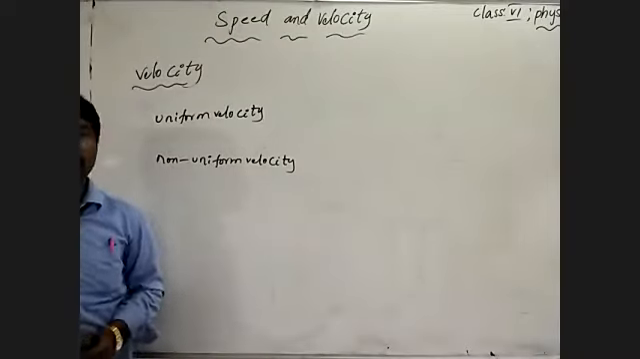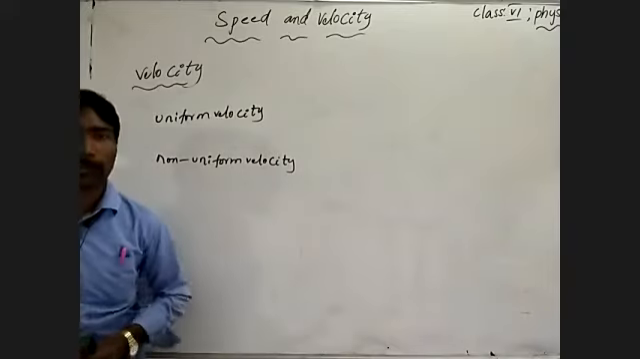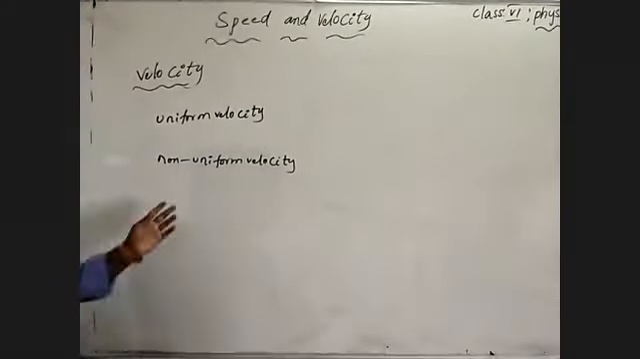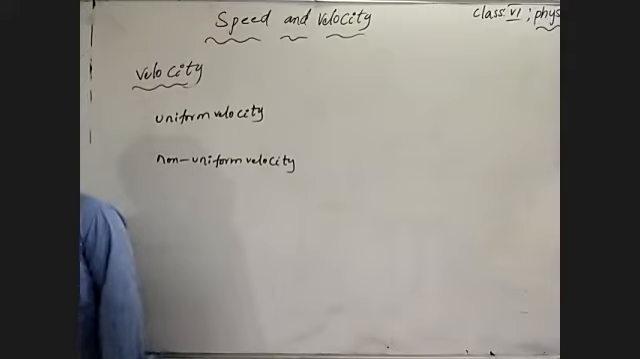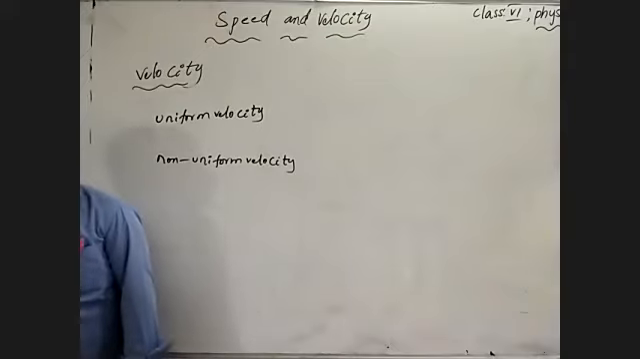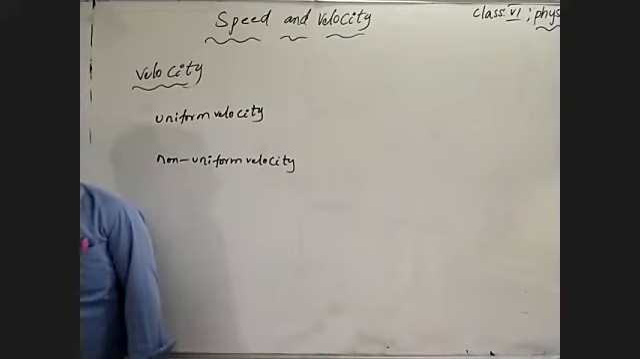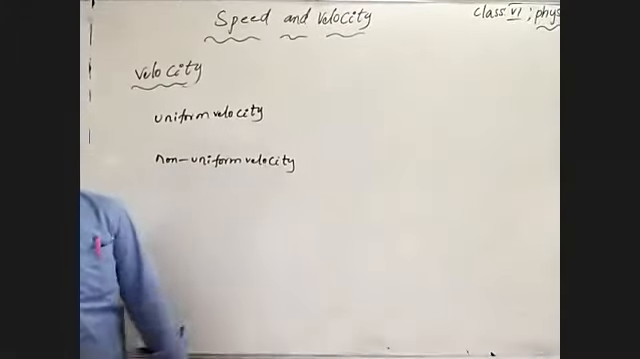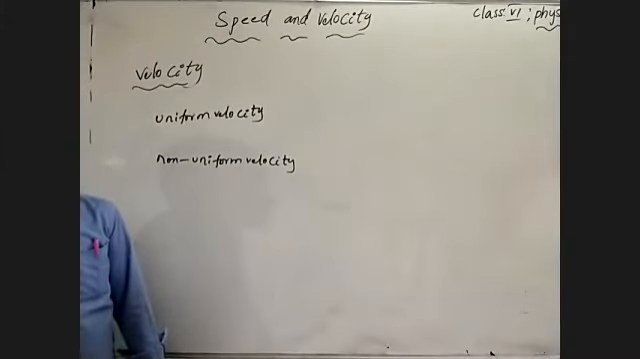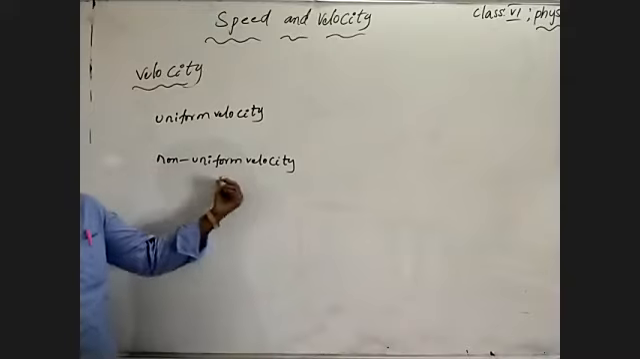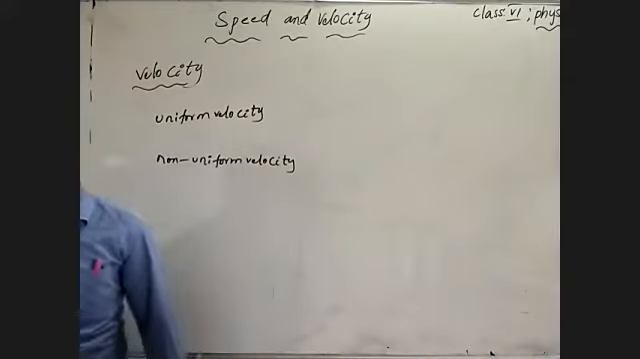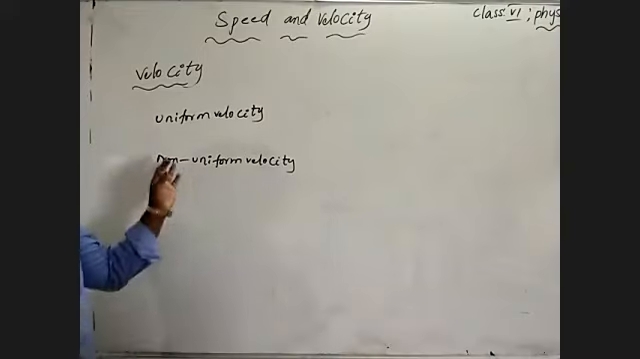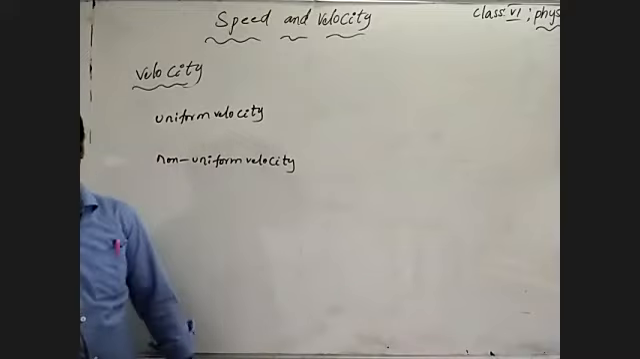Now non-uniform velocity. The body which does not cover equal displacement in given equal intervals of time is considered to be moving with a non-uniform velocity. Understand? So those are uniform velocity and non-uniform velocity.